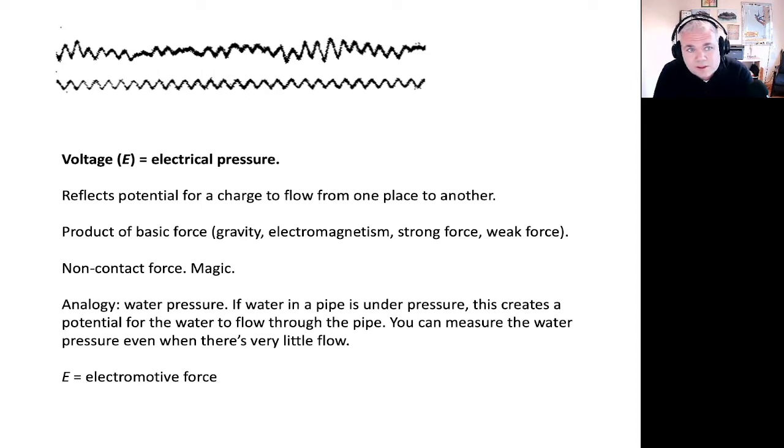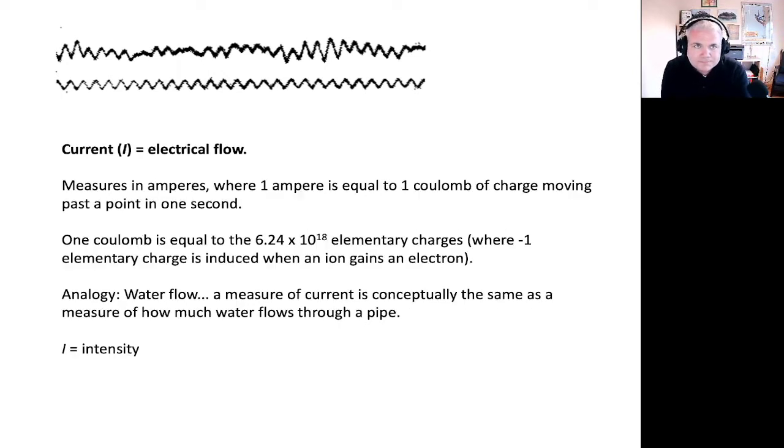The first principle is the idea of voltage, electrical pressure. And I'm just going to very briefly describe this in terms of analogy. The best way to think about this is that voltage is electrical water pressure. If you have water in a pipe that is under pressure, this creates the potential for the water to flow through the pipe. And that potential sits there and is resident in that pipe, even if there is no flow through the pipe itself. You can measure the water pressure even when there's very little flow, okay?